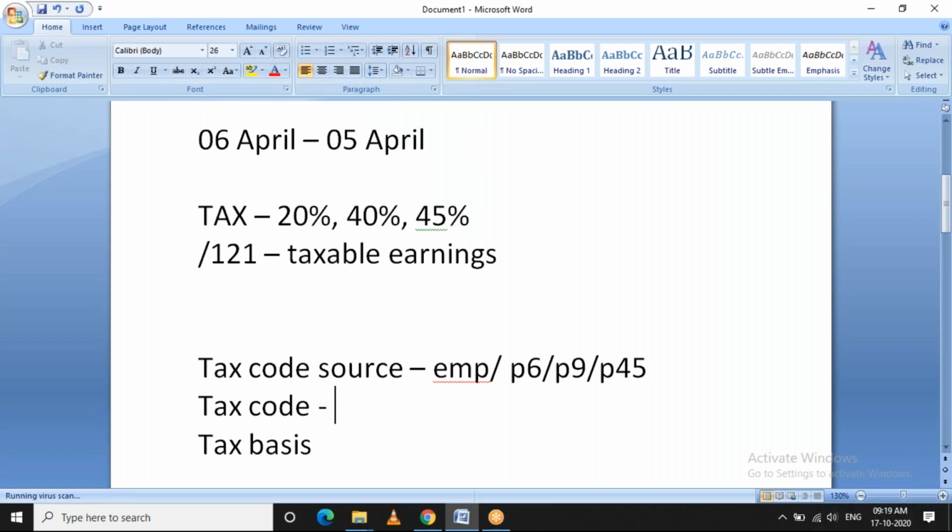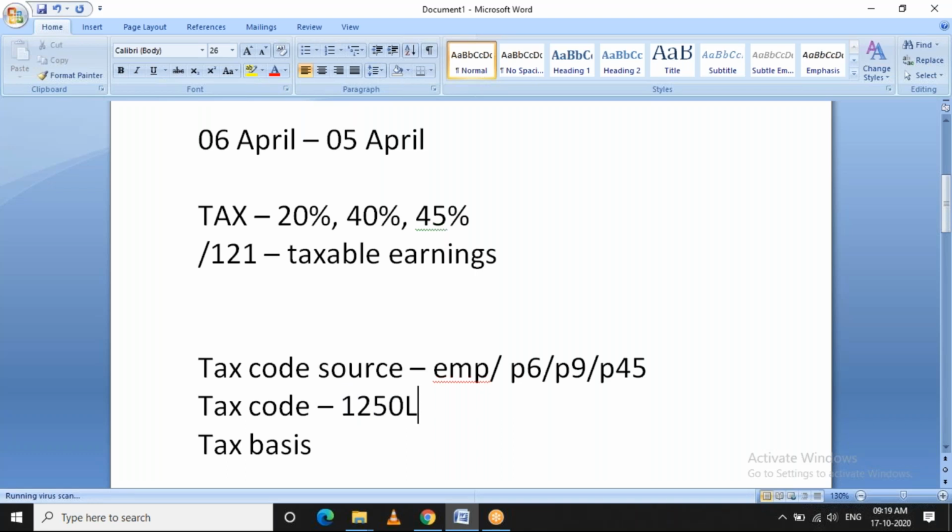And what is a tax code? Tax code is nothing but an allowance which is exempted from the employee's taxable earnings. For example, in India, we have certain exemptions like your insurance policies or your housing loan interest or housing loan premium, which are considered for exemption from your taxable earnings. Likewise, in the UK, we have this tax code for those exemptions. Every year this tax code will keep changing.